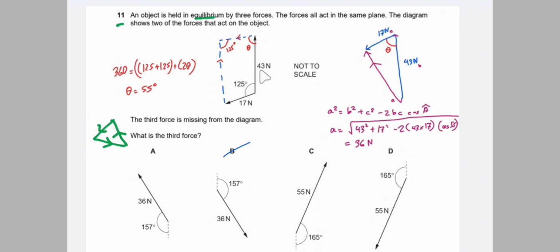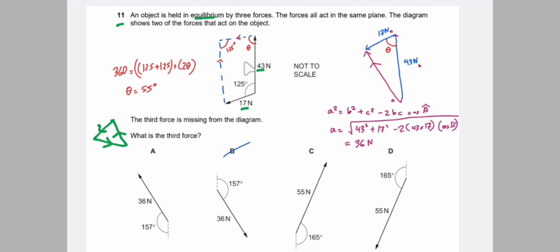But first of all, what is the resultant of the 43 and 17 Newton forces? If we draw the 17 Newton force at the head of the 43 Newton force like this, then the opposite sides are equal in magnitude and have the same angle between them.